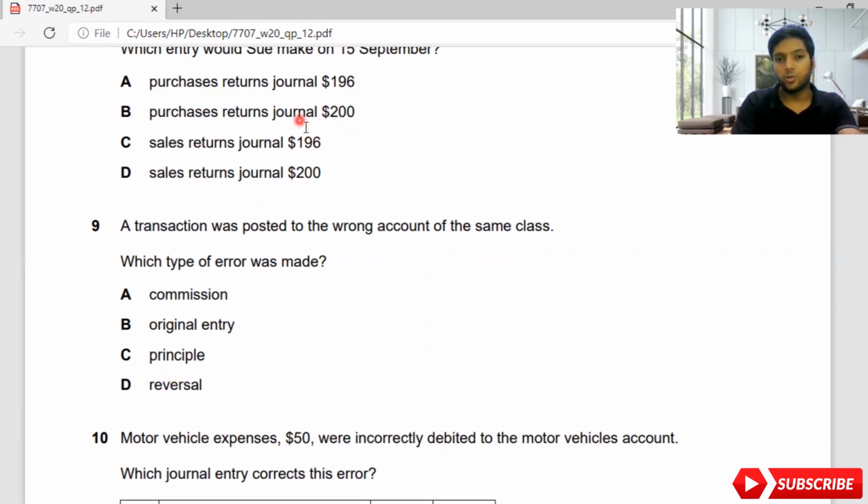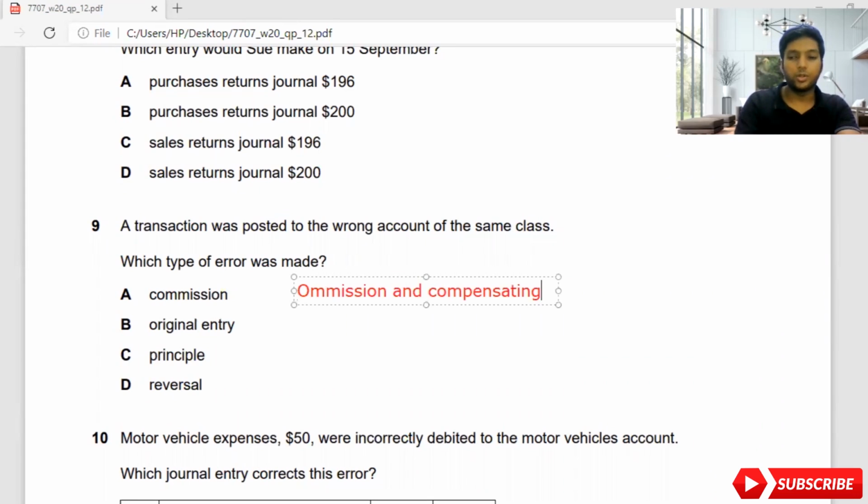So there are two more errors, you can write omission and compensating. Let me explain these 6 errors very quickly. First one is commission, guys. Commission means you are recording the correct amount of value in the same class but in the wrong account. Maybe T receivable value has been recorded in R receivable, same double entry, everything is correct, but the name is different. So this is an error of commission.